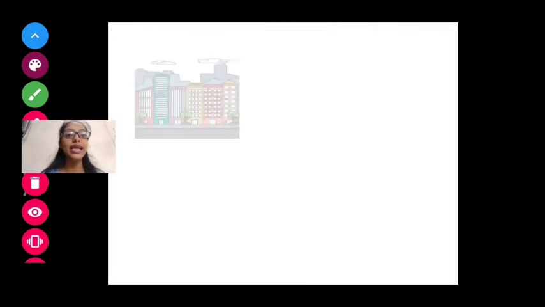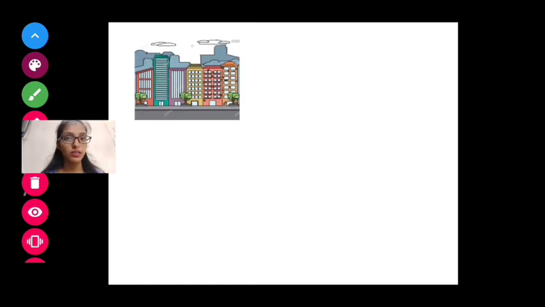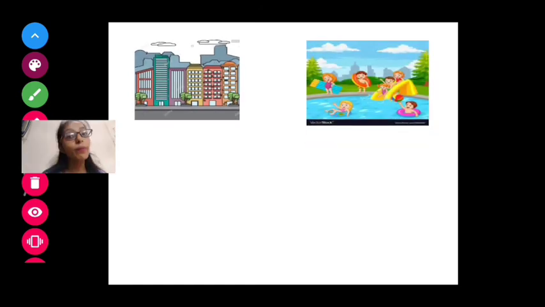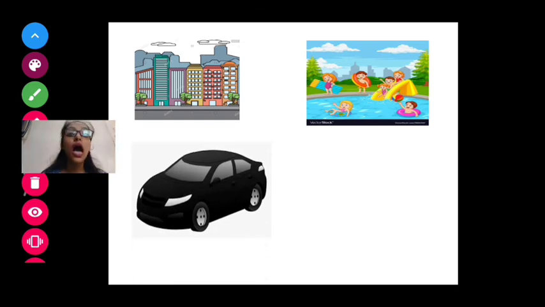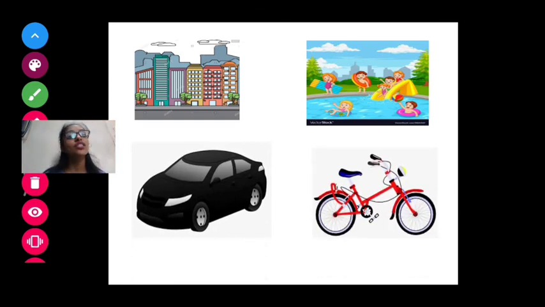Now let us see the examples. Buildings, then swimming pools, car and bicycle. The pictures you can see on your screen are made by man. Understood? So these objects are known as man-made objects or man-made things.